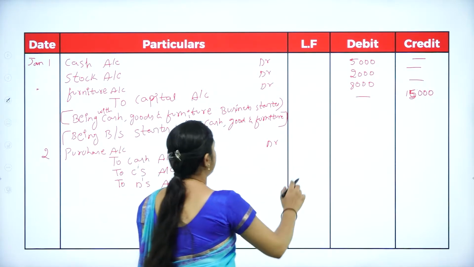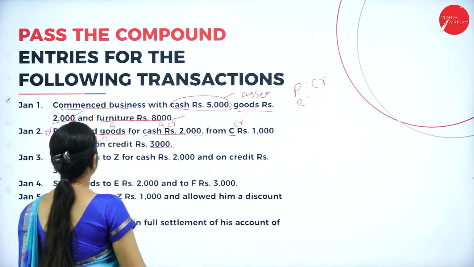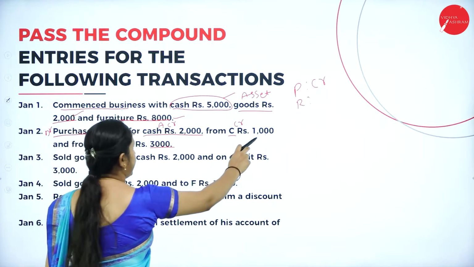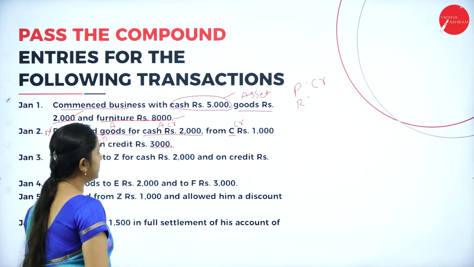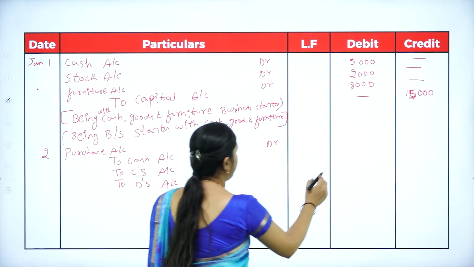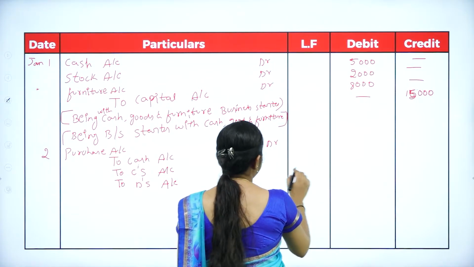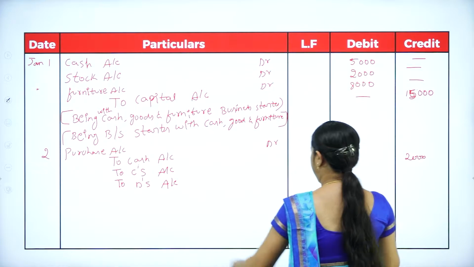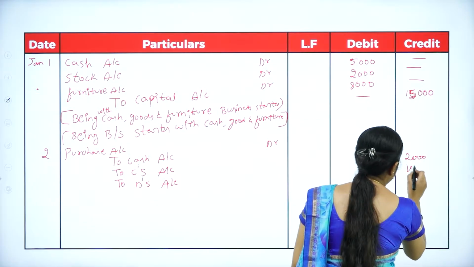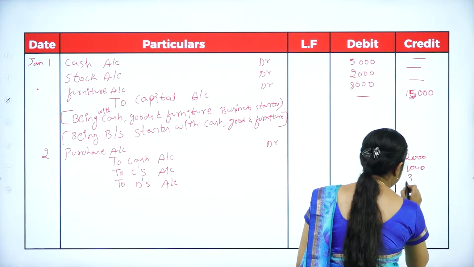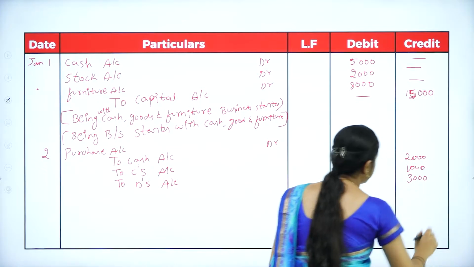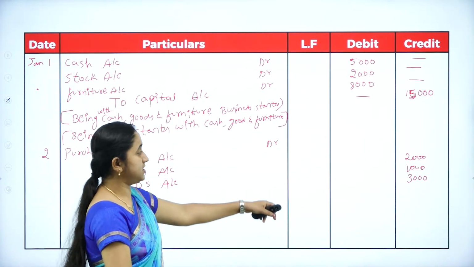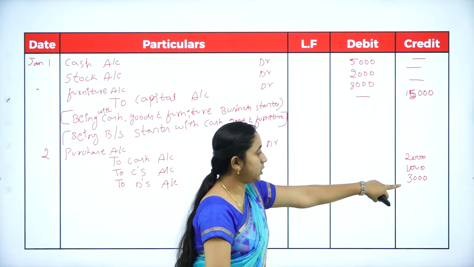Purchase: cash 2000, C 1000 and D 3000. You need to credit cash of rupees 2000, and from C 1000 and from D 3000. So the total purchase amount is 2000, 1000, 3000.